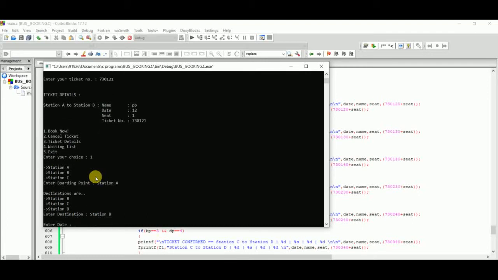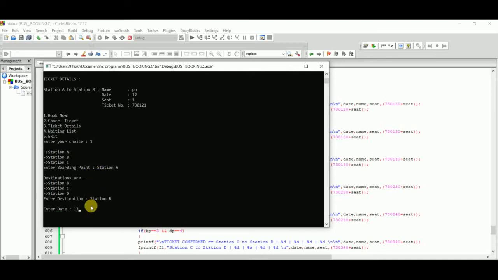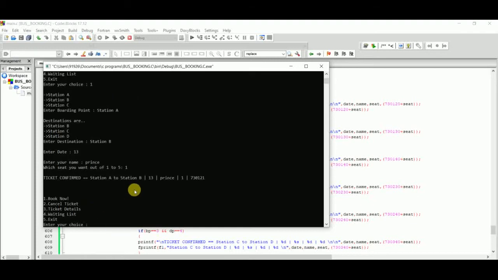date 12, and now I put 13 as the date, give the name, Prince again, seat number 1. So we see that the seat booking is confirmed on the 13th date.